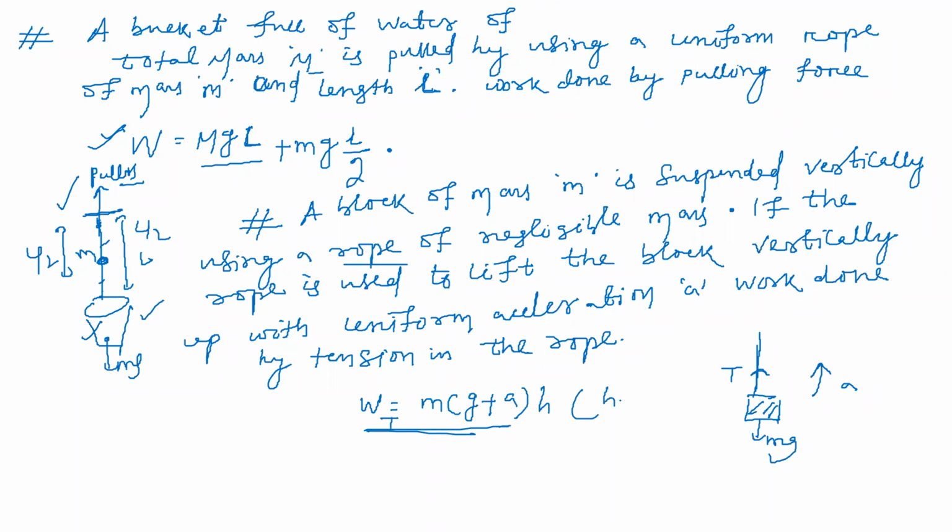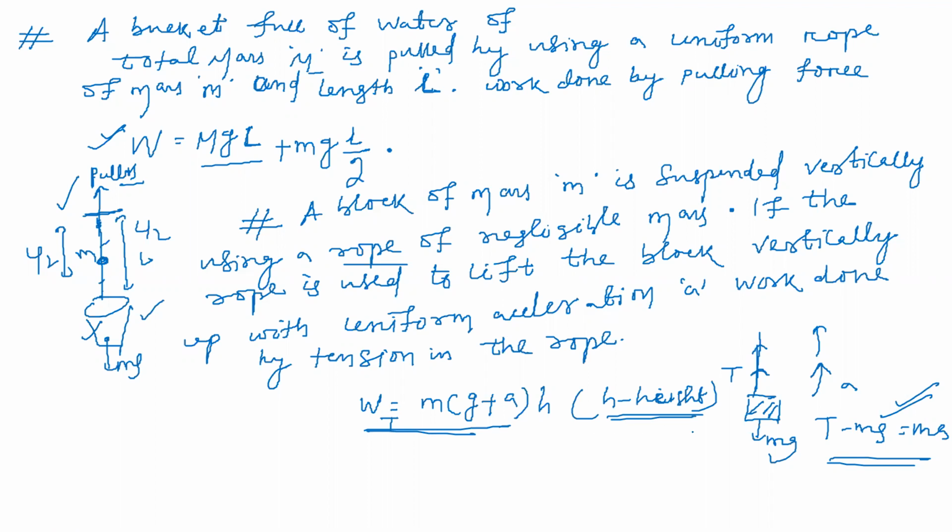h is the height to which I am lifting, and it is accelerating. If it is not accelerating, then a is equal to 0, so it is mgh only. But I am pulling the force in this direction, and the body is also getting displaced in this direction and accelerated. So it is tension into h, and tension is the force, equal to m into (g plus a), because from the laws of motion, T minus mg is equal to ma, so T is equal to mg plus ma. Understood? So the work done by the tension will be m into (g plus a) into h.